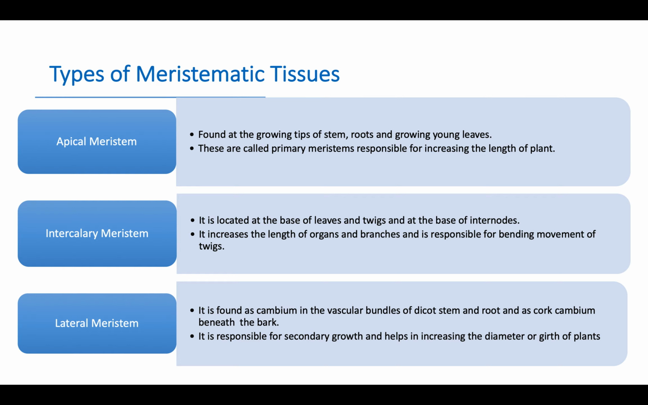Types of meristematic tissue. There are three types of meristematic tissue based on their location: apical meristem, intercalary meristem, and lateral meristem. Apical meristem is found at the growing tips of stem, roots, and growing young leaves. These are called primary meristems, responsible for increasing the length of the plant.